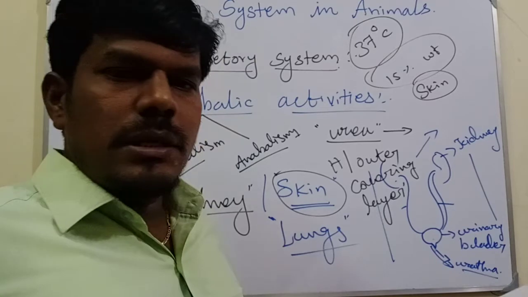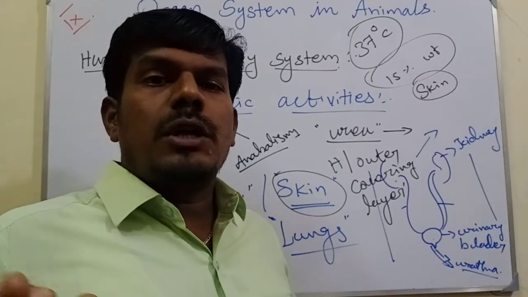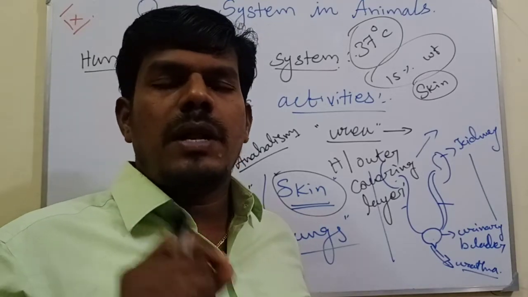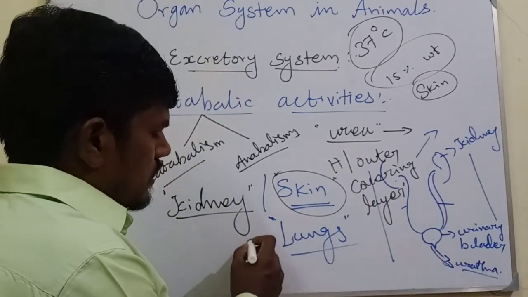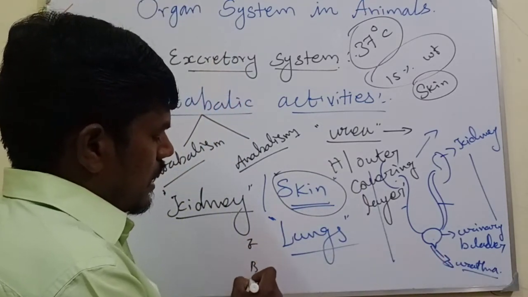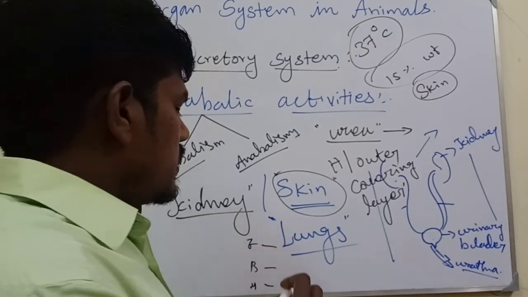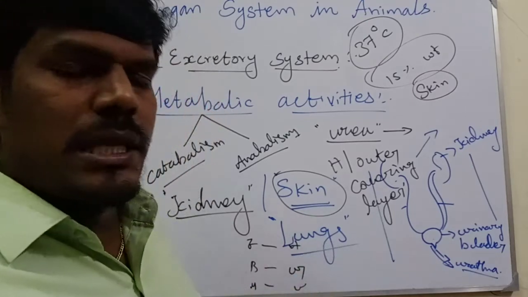Ammonia is present in minimum quantity in human beings, because the maximum quantity of ammonia in excretory substance is in fish. Sometimes we will be asked questions like this: on one side they give organisms, fish, bird and human being, that is, a mammal, and on the other side ammonia, urea and uric acid. You have to match them.